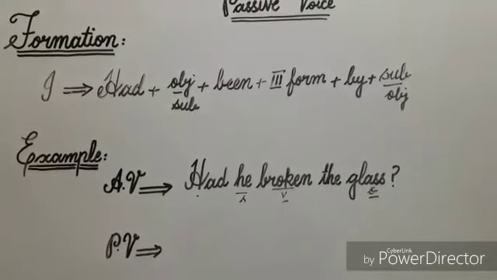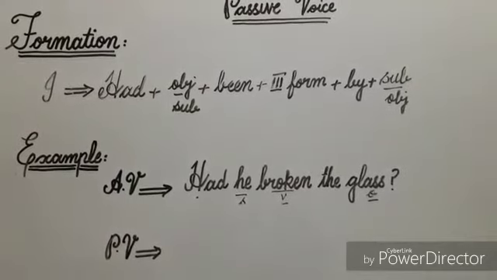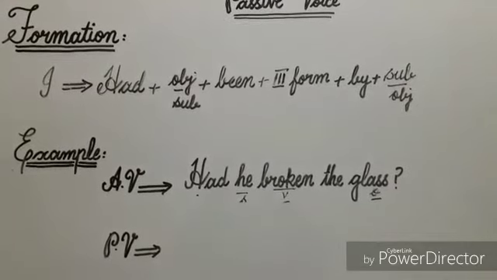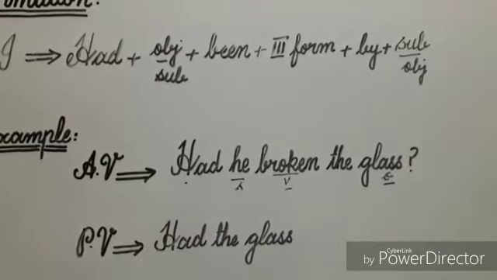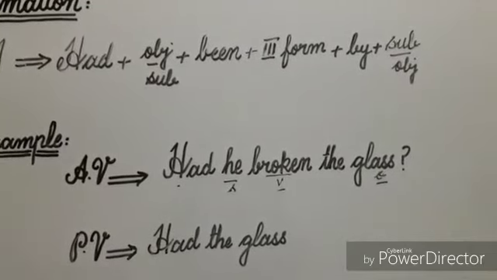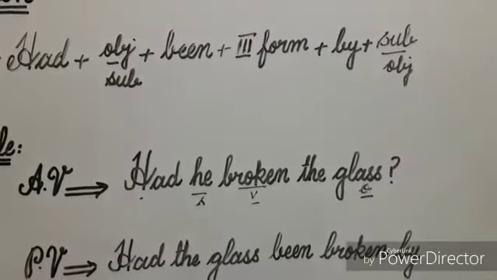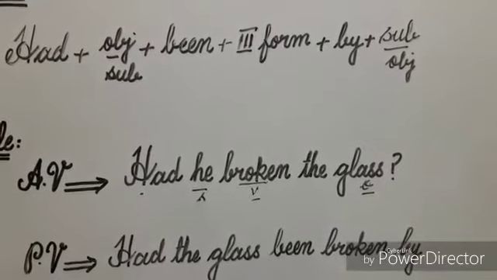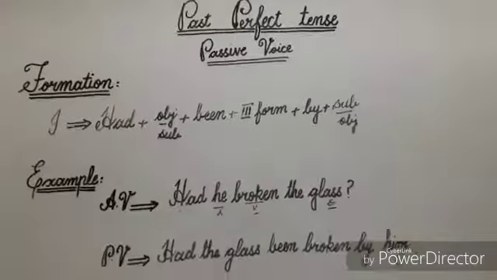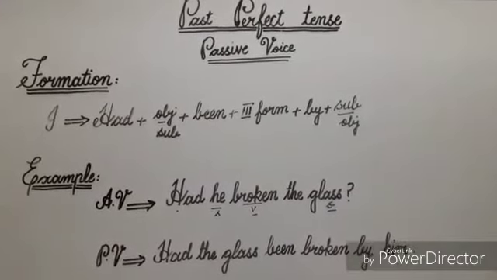According to the formation, firstly I'll write here the helping verb had, and then the object. In this sentence, the word glass is the object, so I'll write it here. Next to glass, I'll write been, the third form of verb broken, and the preposition by. After by, I'll write the subject but in objective condition. In this sentence, he is the subject and its objective condition is him, so I'll write here him. Now you can see that by using this formation, the active voice sentence has been changed into passive voice.